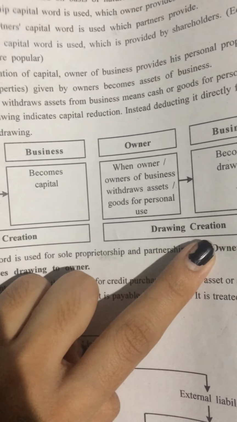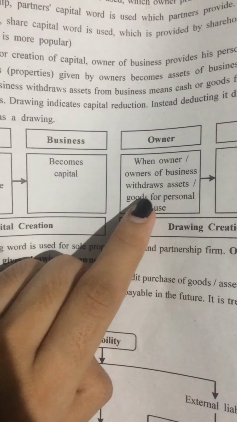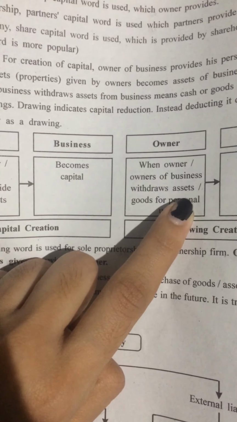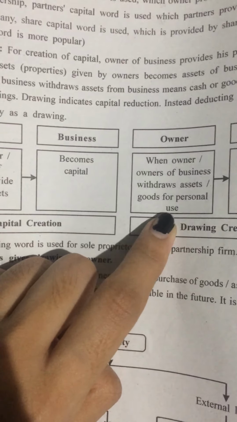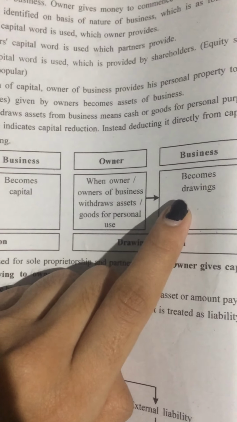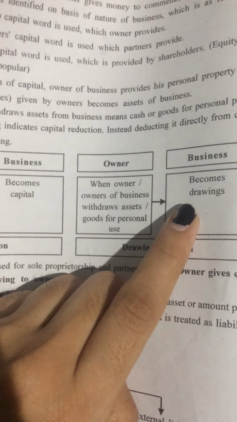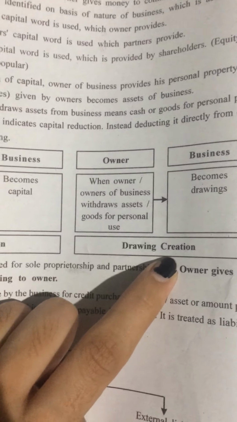But drawings creation means when the owner or owners of the business withdraw assets or goods from the business for their personal use, it becomes drawings, and it is deducted from the capital. So drawings creation has occurred.